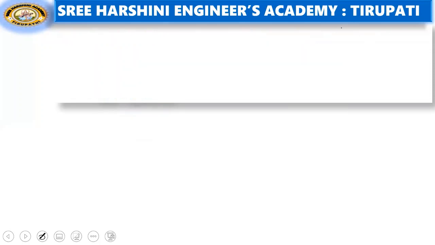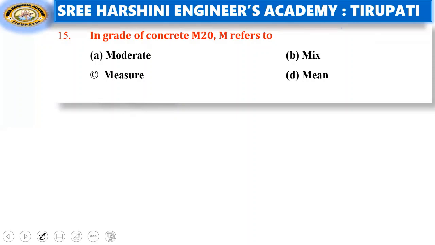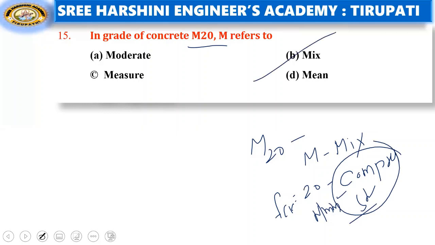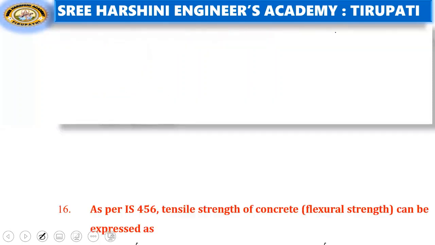Coming to the 15th question, in grade M20, M refers to. Here M refers to the mix proportion and 20 refers to the compressive strength of concrete. Remember this. It is denoted with fck also. The unit is Newton per mm square. Compressive strength of concrete. So option B is the right answer.